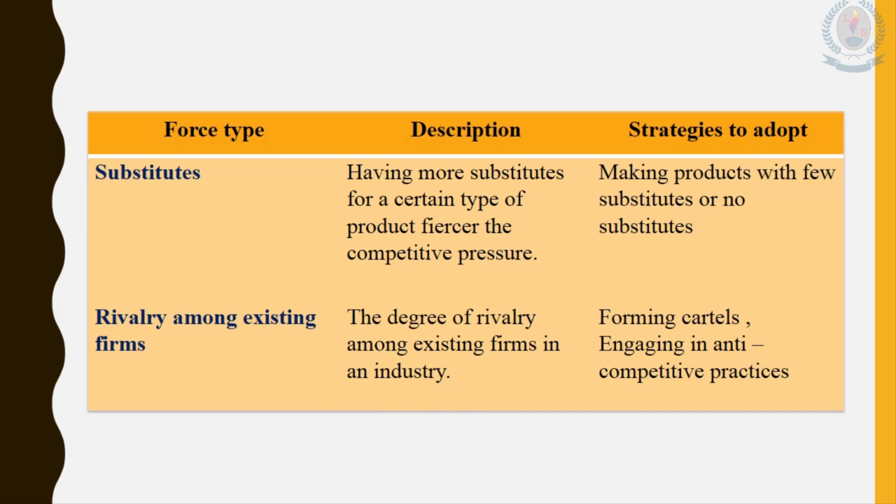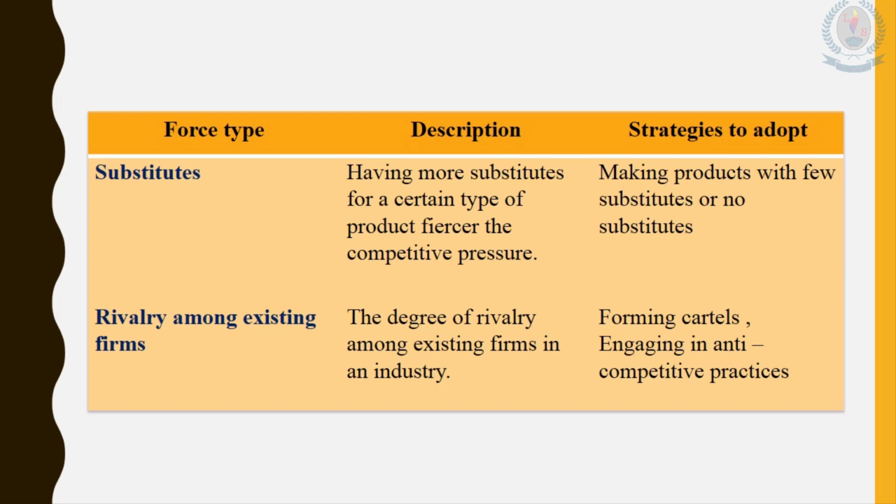The next force is substitutes. What do you mean by that? Having more substitutes for a product. Under the description column, I have explained it like this. Having more substitutes for a certain type of product increases the competitive pressure.